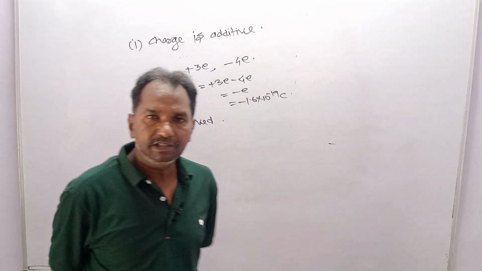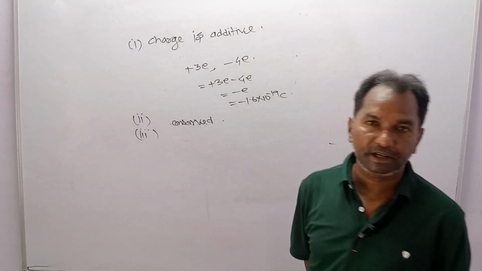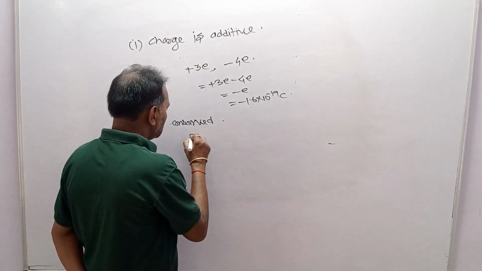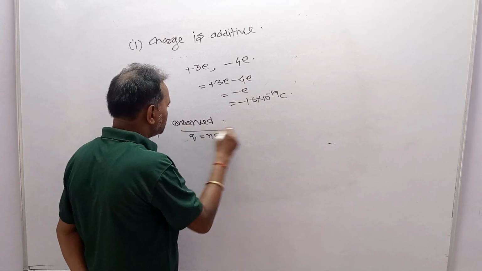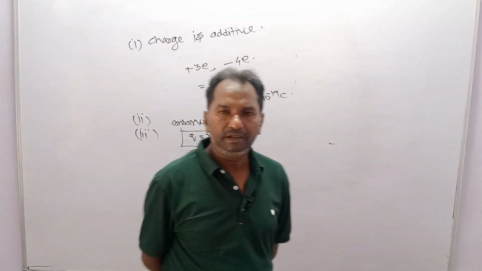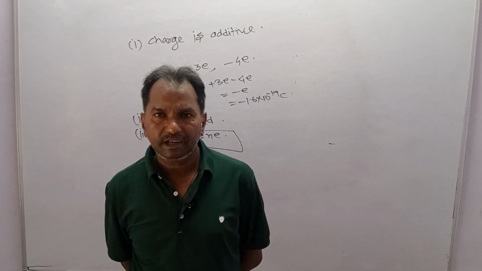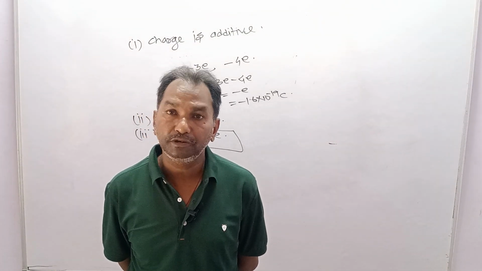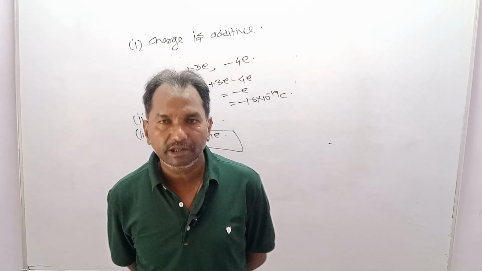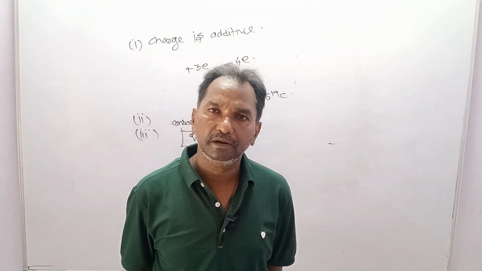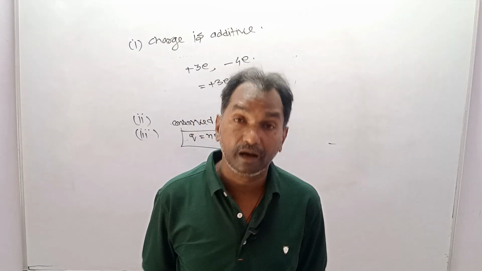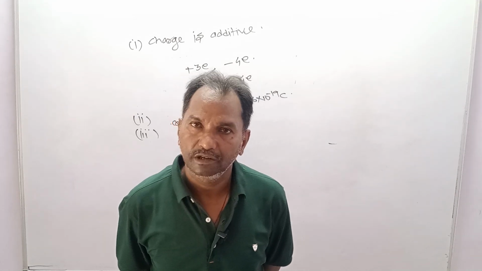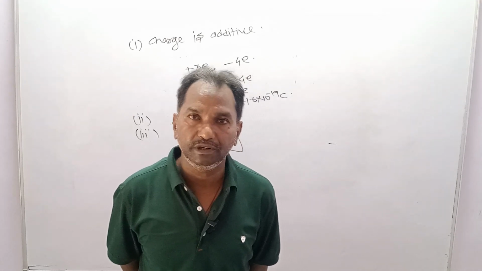Dear students, last but not least, the most important property of charge is that it is quantized. Quantized means Q is equal to Ne. I have said that charge is transferred in terms of electrons only, not in terms of protons. You can transfer 1 electron, 2, 3, 4, or 5 electrons, or a body can receive the same number of electrons, but it cannot transfer 2.5 electrons or 3.2 electrons.